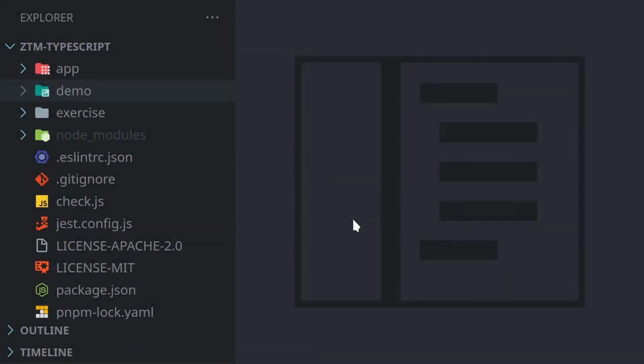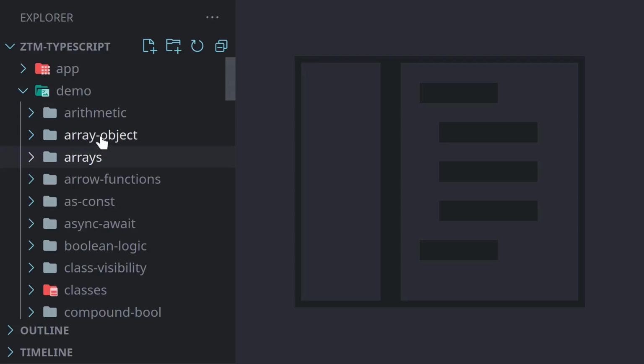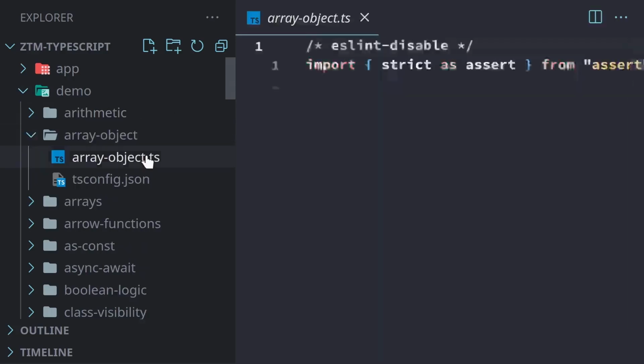In this video, we're going to be working with arrays and objects. To get started, we're going to open up the demo folder, open up array object, and then arrayObject.ts.